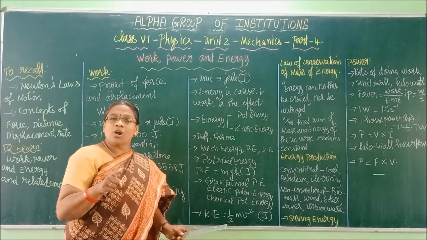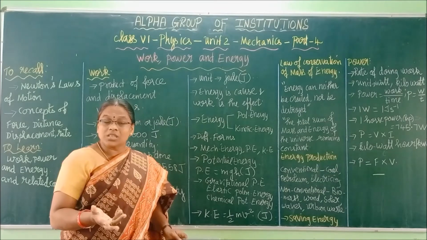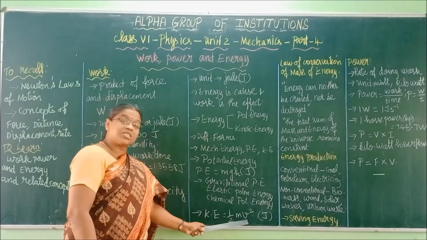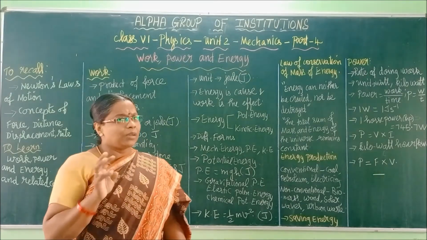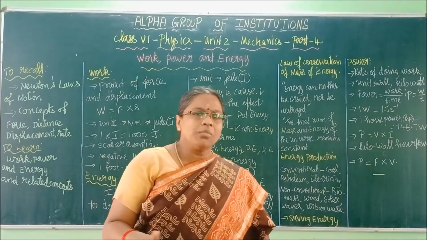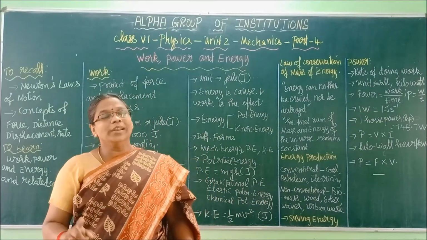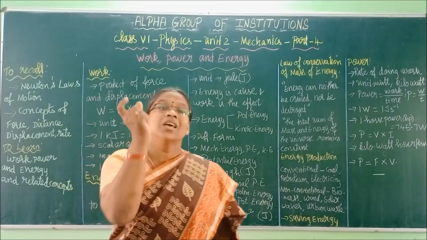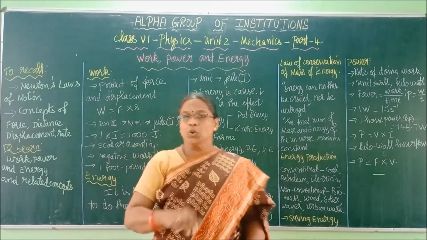Energy possessed by a body in motion. When a body is in motion, it will have some velocity. So the potential energy formula is mgh, and the kinetic energy formula is half mv square. Both will have the unit joule because it is energy.